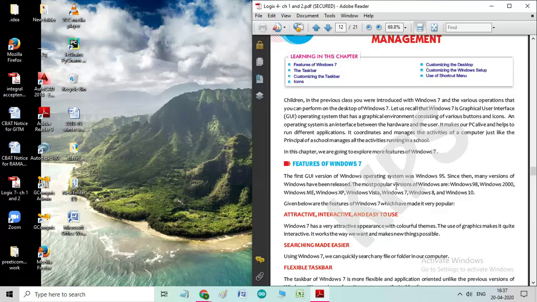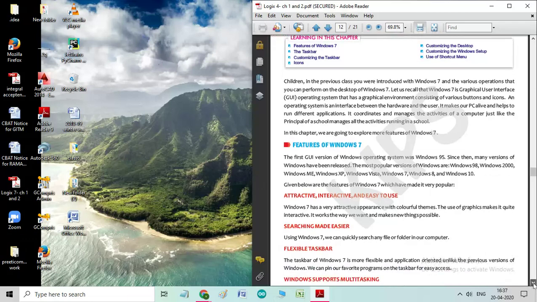The most popular versions of Windows are Windows 98, Windows 2000, Windows Millennium ME, Windows XP, Windows Vista, Windows 7, Windows 8 and Windows 10. Given below are the features of Windows 7 which have made it very popular. Let us see why Windows is so popular among us.